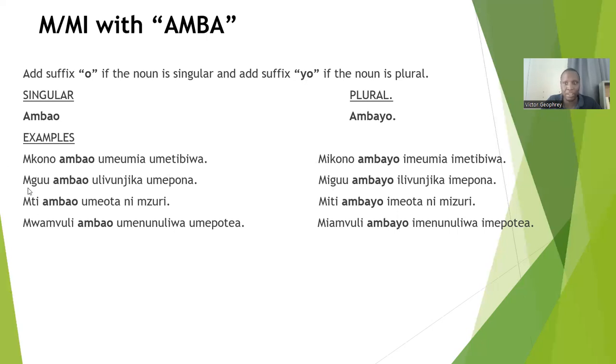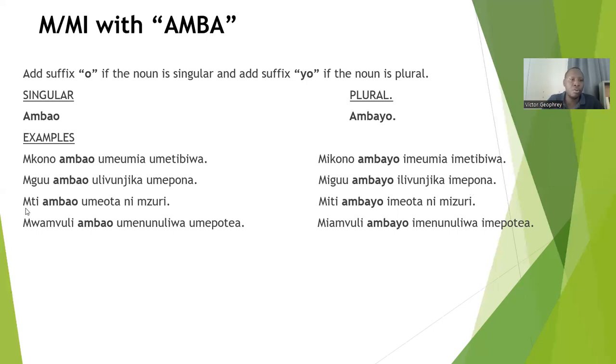Mguu, remember mguu is in singular. The plural of mguu is miguu. So for mguu we add o to the morpheme Amba. For miguu we add yo to the morpheme Amba. So it will be mguu ambao ulivunjika umepona. In plural is miguu ambayo ilivunjika imepona.